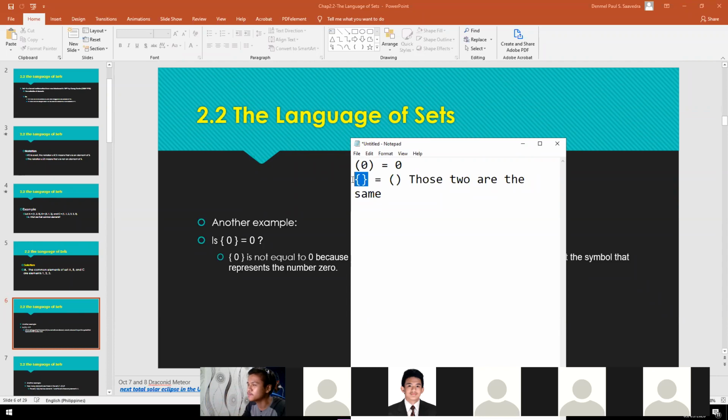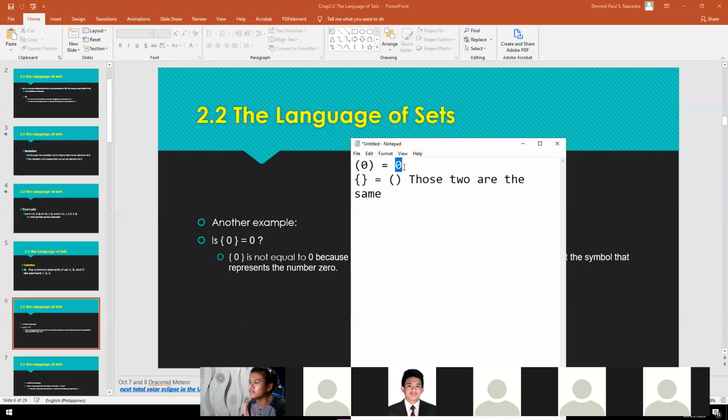Pero, eto, set, iba na to sa hindi or walang curly bracket. Okay? So, imagine na lang kapag sinabing set, box siya. Okay? So, ito is equal to a box. Okay? Wherein it contains, it could be a variable or a number.